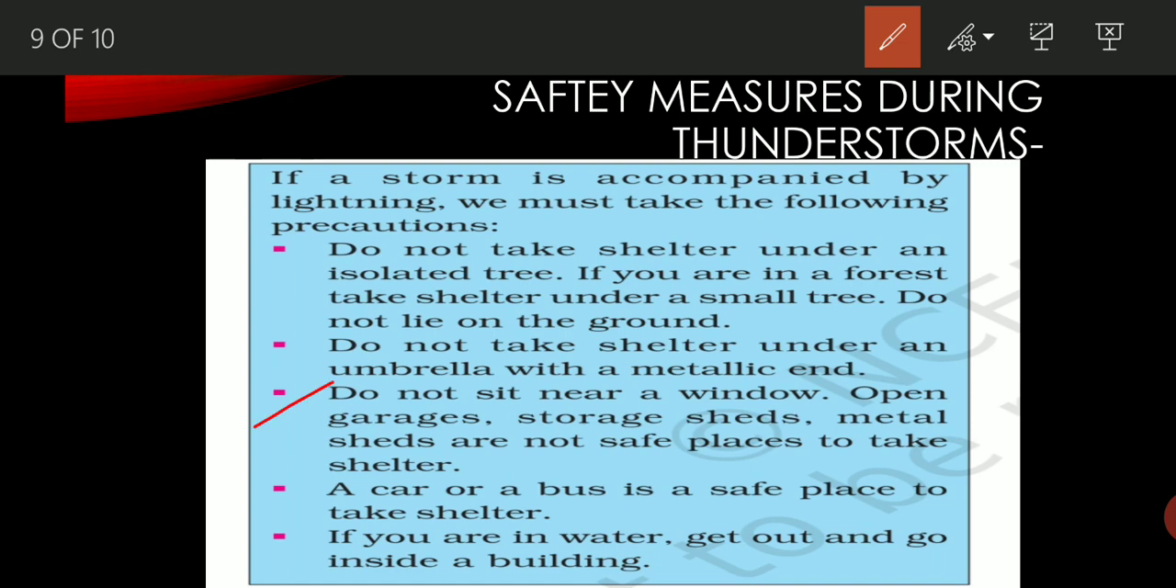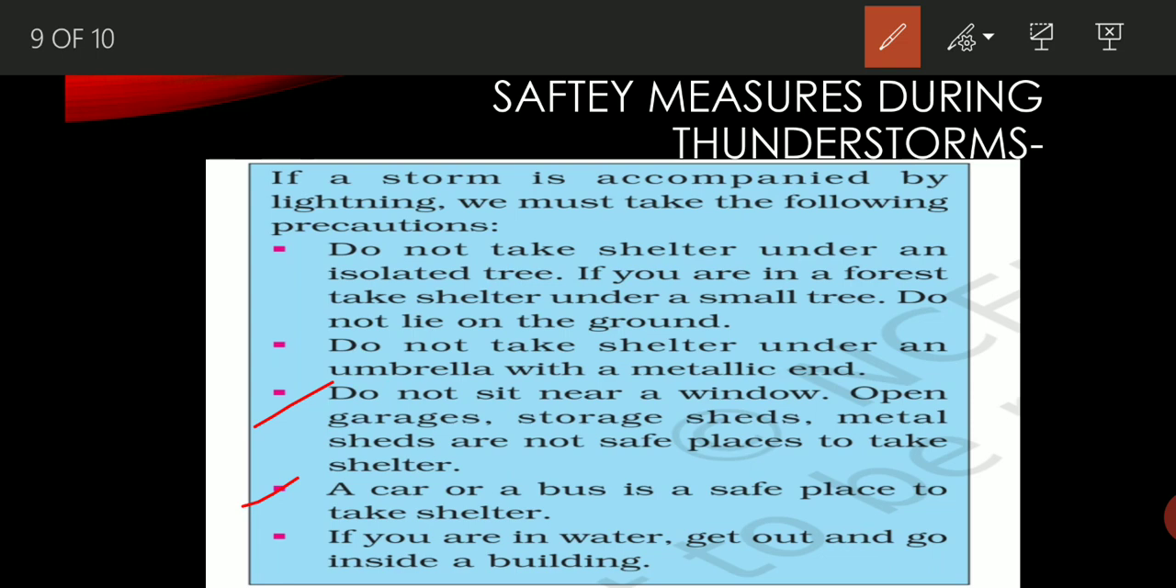Next, do not sit near a window, open garage, or storage sheds; metal sheds are not safe places to take shelter. As you know, we should not take shelter in open areas, as well as garages, meaning heavy structures. We should not take shelter in heavy structures, because if the thunderstorm is coming along with heavy rain as well as the storm, it will cause damage to our body. So we should not take shelter in these places.